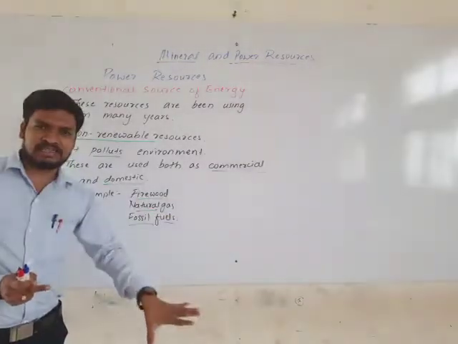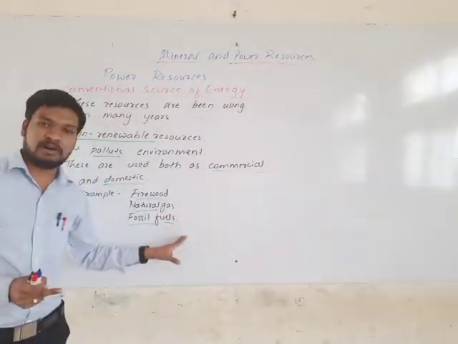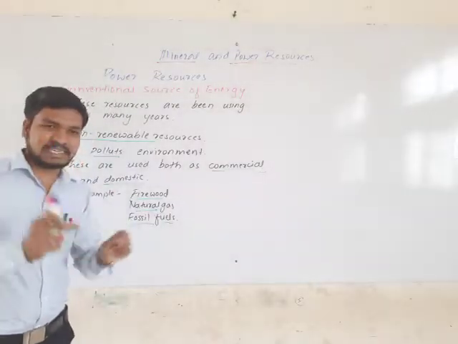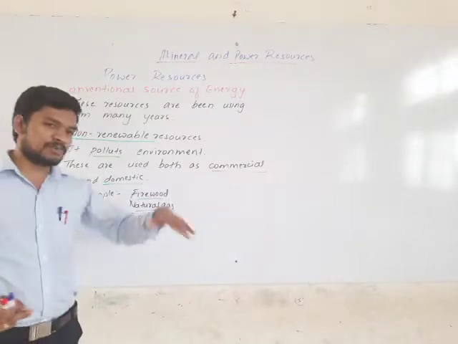When they decay there, these fuels get formed. So these all belong to one category: fossil fuel. The firewood is found on the earth's surface.